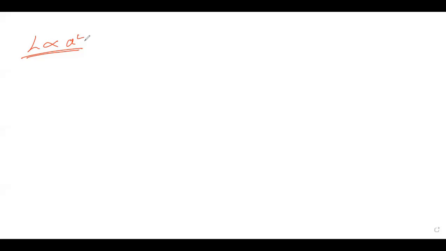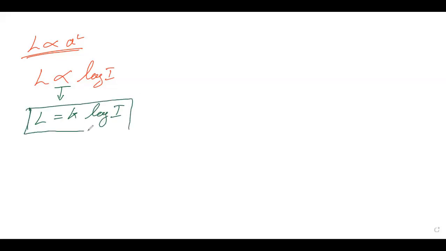So actually there were two scientists, Weber and Fechner. They had established a relation, and they said that the loudness of the sound can be directly proportional to the log value of intensity. And over there he had said this thing that if we remove this proportional sign, we can write it as L is equals to k, a proportional constant, times log I, and this value he had proposed, and with this value only we will be able to calculate, or we can find out the loudness of any body.